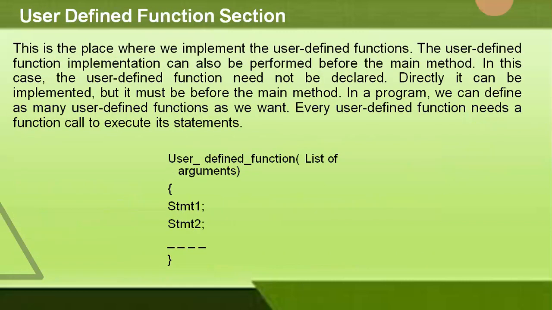Now coming to user defined functions, C language provides us the facility for the user to define their own functions, and these user defined functions are defined after the main function, and this section is not mandatory in C program. So in this case, the user defined function need not be declared, or directly it can be implemented, but it must be before the main method. In a program we can define as many user defined functions as we want, and every user defined function needs a function call to execute its statements.